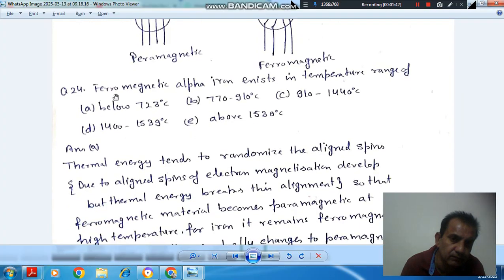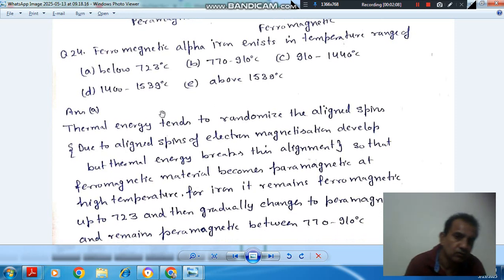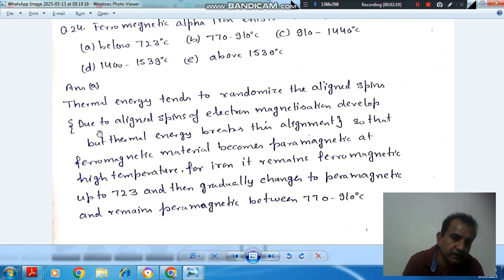Question number 24: paramagnetic alpha iron exists in the temperature range of option A, below 723 degrees Celsius; option B, 770 to 910 degrees Celsius; option C, 910 to 1440 degrees Celsius; option D, 1400 to 1539 degrees Celsius; and option E, above 1539 degrees Celsius. So the answer is A, below 723 degrees Celsius.